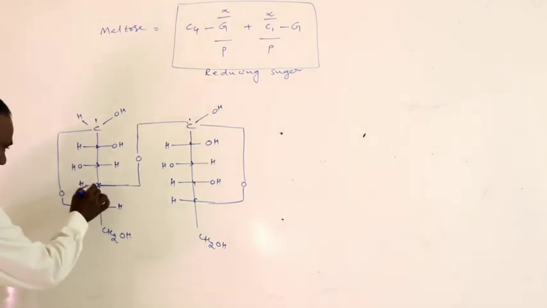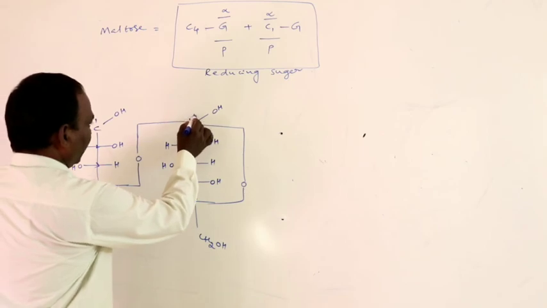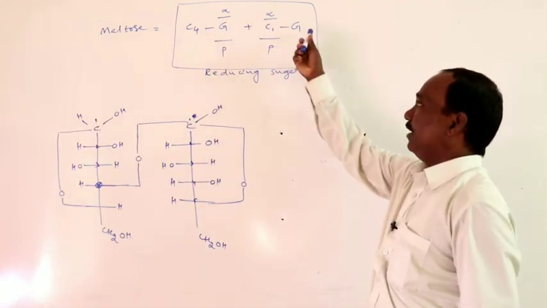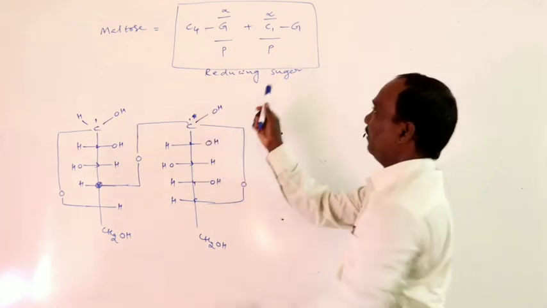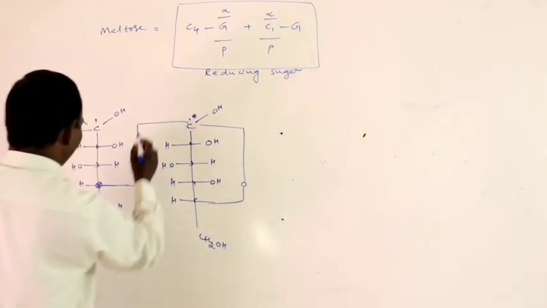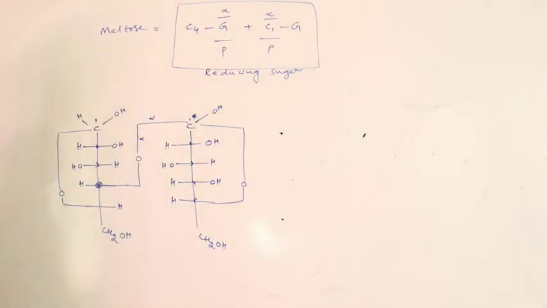The fourth carbon of glucose is linked with the first carbon of glucose. C4 of one glucose unit and C1 of the other are linked with each other by alpha-alpha linkage. This is called alpha-alpha linkage.